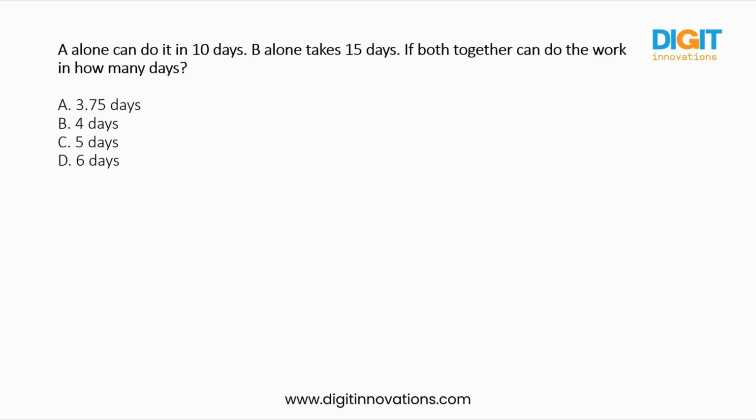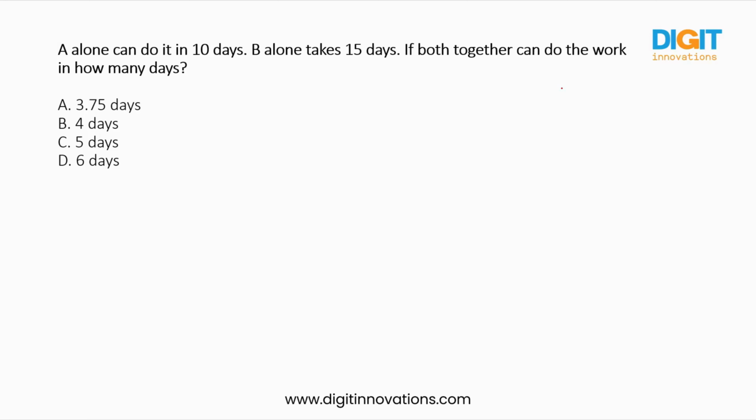First of all, to solve a particular problem, we have to know what the total work is, right? Without knowing how much work there is, how can we say these people will take this much time? So first we have to know how much work there is, how many units. How are we going to find that out? Based on the days given in the question.